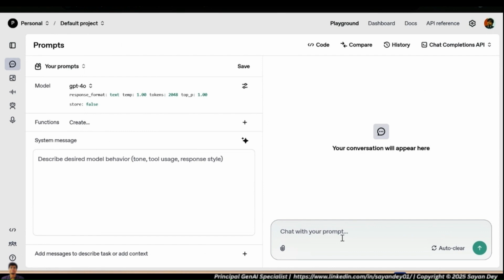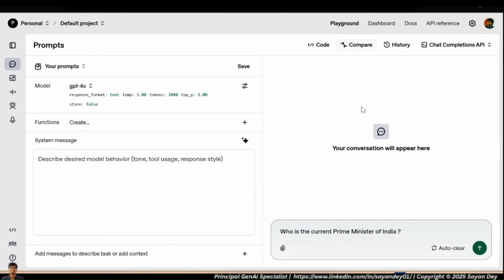So I can go and ask the question, who is the current Prime Minister of India? Mind you, I'm accessing a paid model right now. And when I ask this question, this is the kind of interface that you see in ChatGPT. On the left-hand side, you see a lot of other things we will talk about. We'll come to those things later. What are system messages and all that? We'll come to that later.